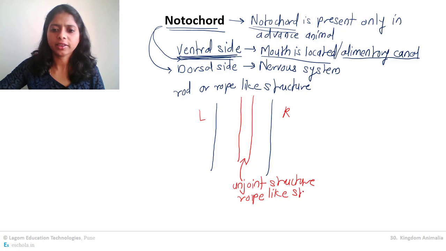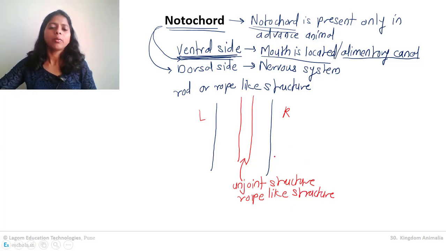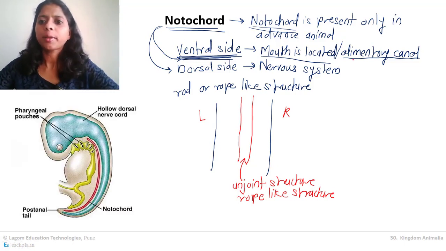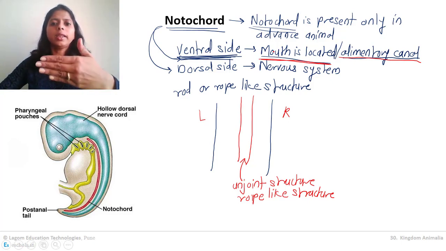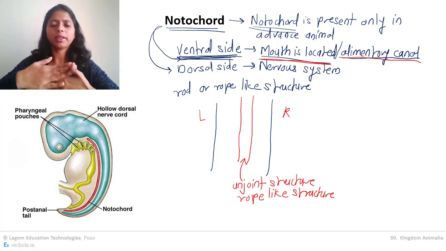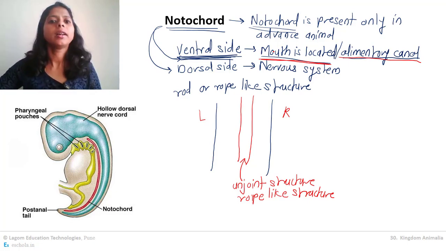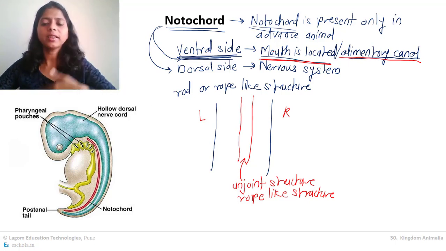Rope-like structure. Understanding? Okay. And what does it do? Try to understand. See, it separates the alimentary canal, which is on the front side, from the nervous system, which is on the back side. So, here the digestive system, here the alimentary canal, and on the back side will be the nervous system. In between them, the separation is the notochord. This rope-like structure separates the alimentary canal from the nervous system.